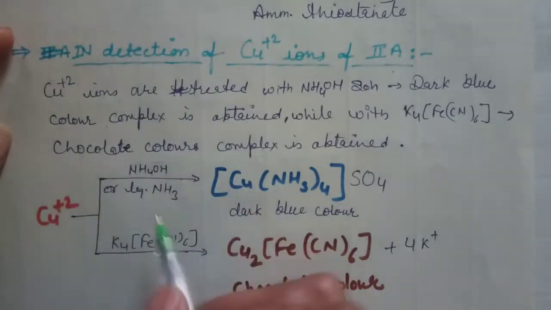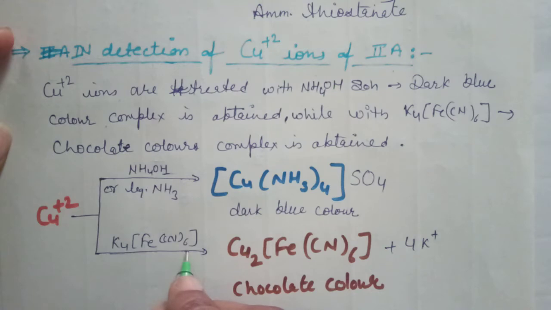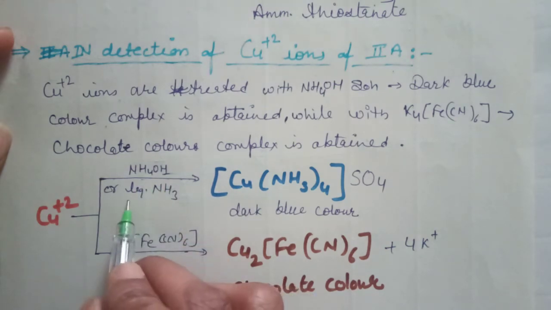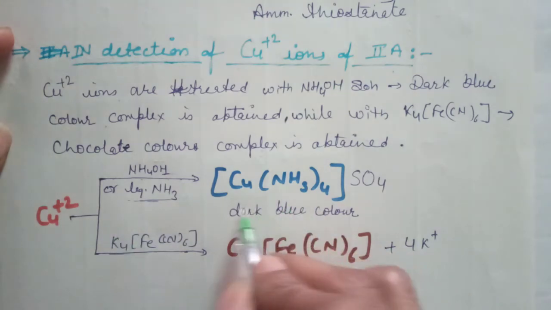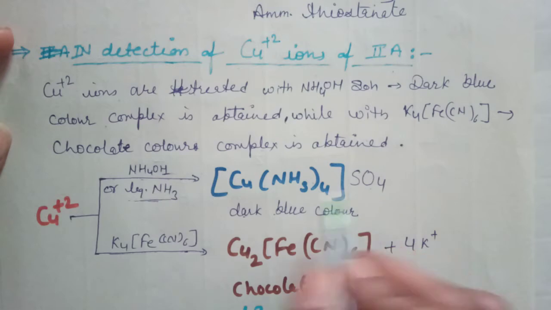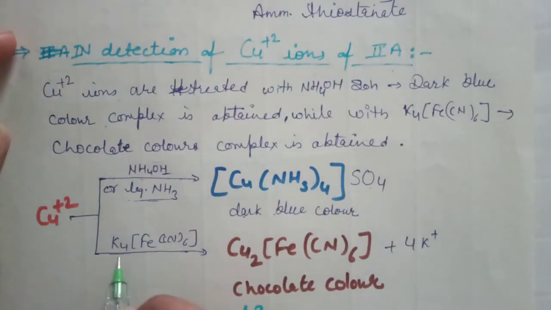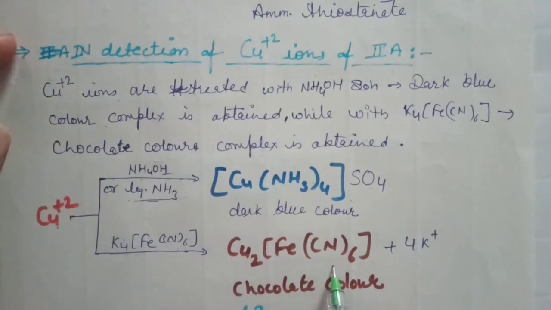If NH4OH or liquid ammonia is used to detect the Cu2+ ion, we get a dark blue colored complex, tetraamminecopper(II) sulfate. Dark blue color is obtained. While if we use K4[Fe(CN)6], then the K+ ions are replaced by Cu2+ ions and a chocolatey colored complex is obtained, cupric ferrocyanide.